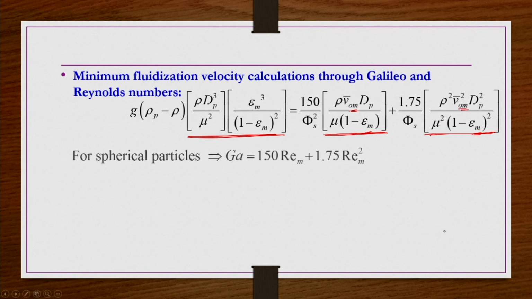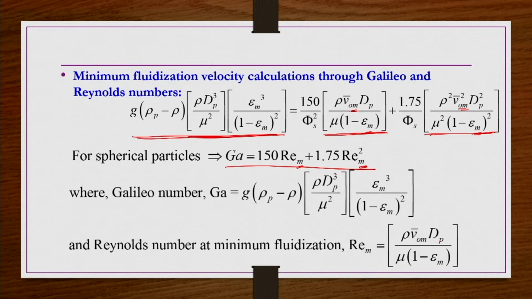Okay. So, this equation for spherical particles, if you write, the Galileo number is equal to 150 REM plus 1.75 REM square. I am using REM because this is the Reynolds number at minimum fluidization condition, where the corresponding velocity used to get this Reynolds number is the minimum fluidization velocity. The left hand side term of this equation is known as the Galileo number, and REM, as I already told, is the Reynolds number for packed and fluidized bed conditions, but at minimum fluidization conditions.